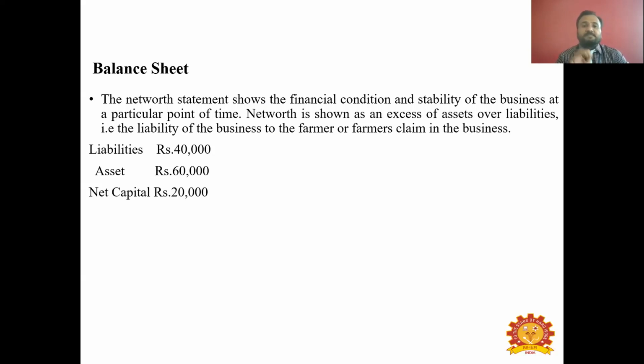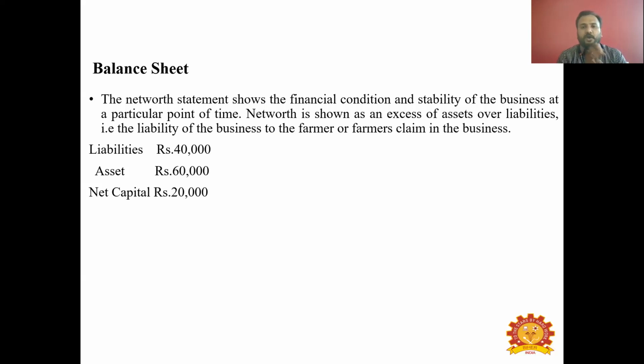Assets in the sense that is property, the value of the total property: land, building, machineries, equipment, all these things. Cash on hand, etc. And liabilities is the money that the farm businessman has to give to others. That is the loan amount that has to be paid to the bank, money borrowed that has to be repaid to the money lenders, friends, relatives, etc. So that is liability. So for a healthy net worth of any farmer, the asset value should be more than the value of the liability, because the liability is nothing but the loan amount of that particular farmer, and asset is nothing but the total value of the assets possessed by the farmer.